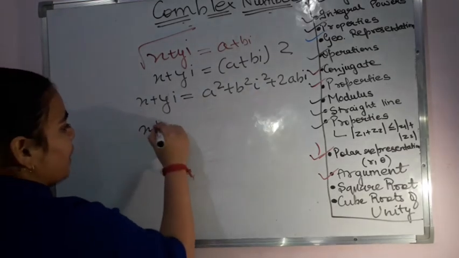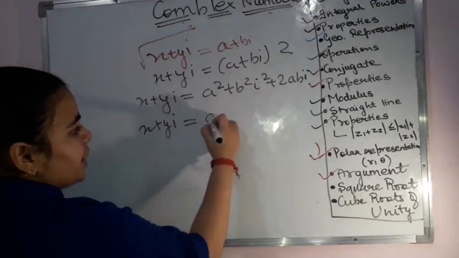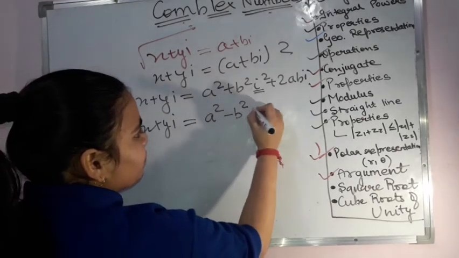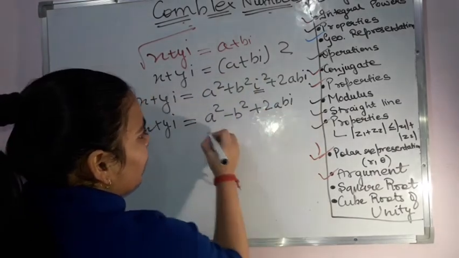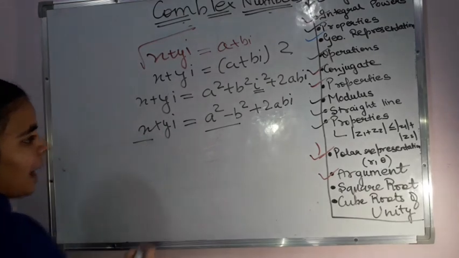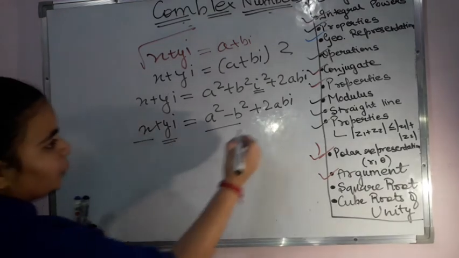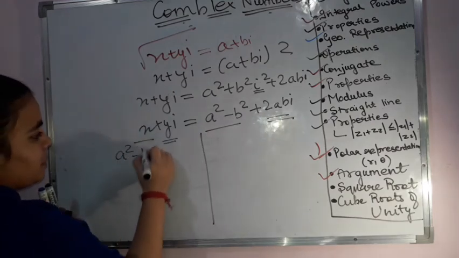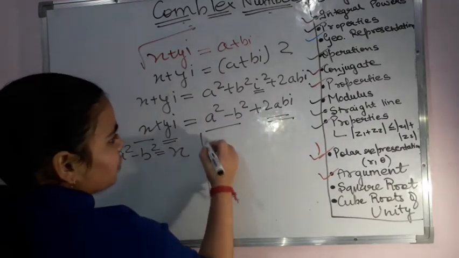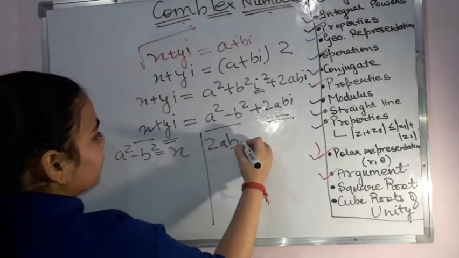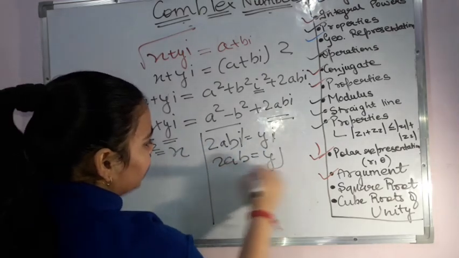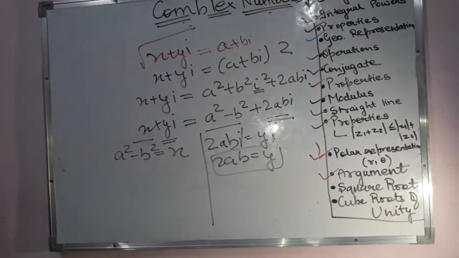Now this x plus yi is equal to a square. I square I know is equal to minus 1. That means it becomes minus b square plus 2abi. Now equating the real part with the real part and the imaginary part with the imaginary part, I'll be having two equations. That is a square minus b square is equal to x, and the other equation says that 2abi is equal to yi, or simply 2ab is equal to y. Solving them with whatever values are given to you, you get your answer. This was for the square root that we were doing.